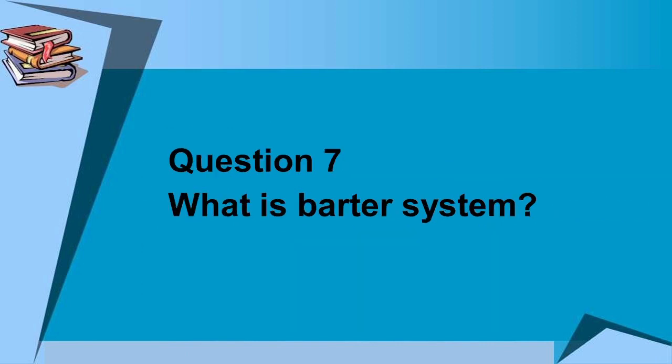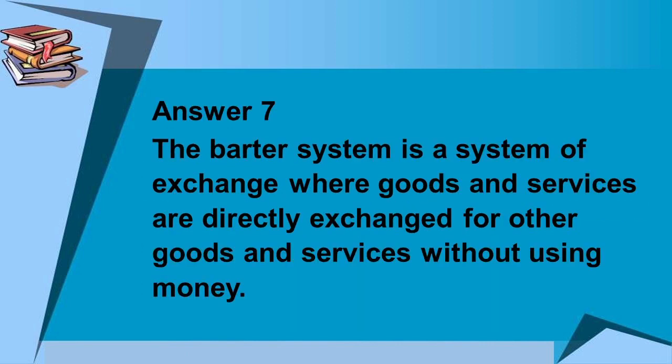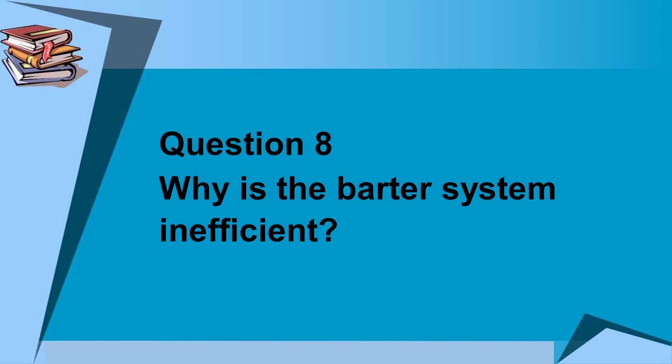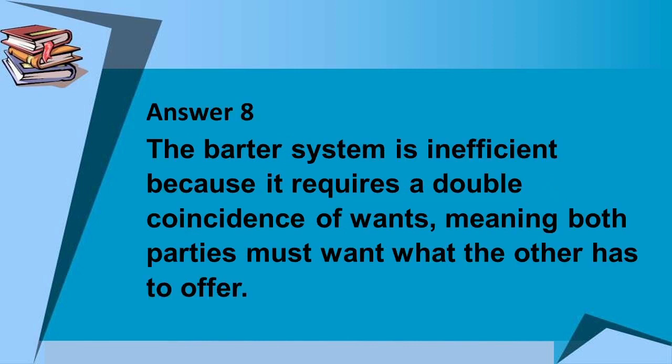Question number 7 is, what is barter system? Answer to question number 7 is, the barter system is a system of exchange where goods and services are directly exchanged for other goods and services without using money. Question number 8 is, why is the barter system inefficient? Answer to question number 8 is, the barter system is inefficient because it requires a double coincidence of wants, meaning both parties must want what the other has to offer.